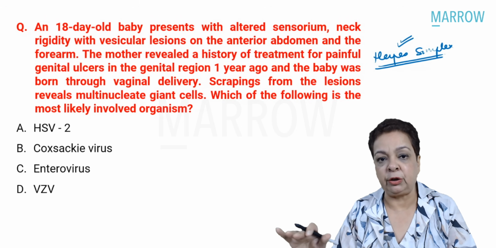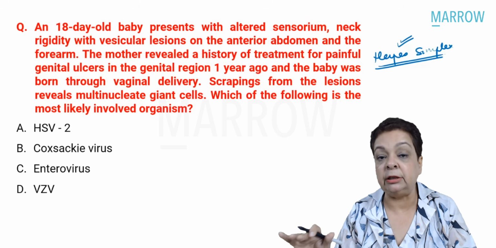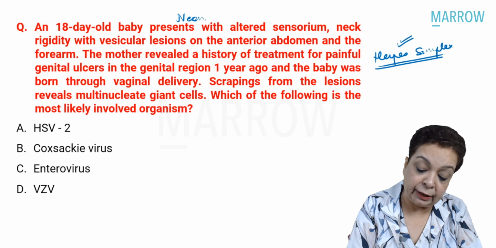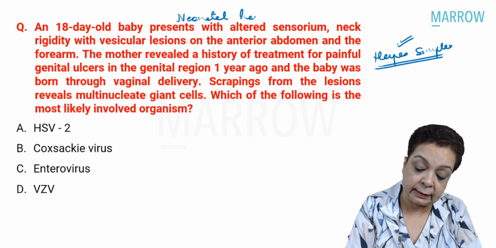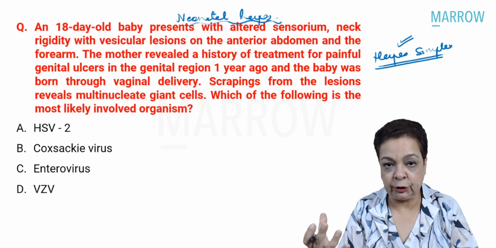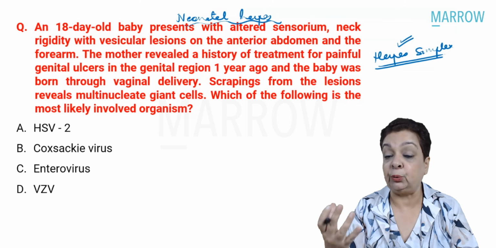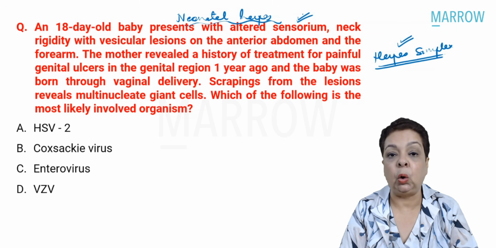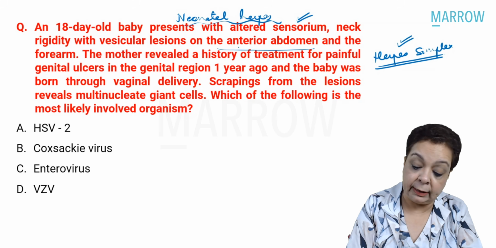The infection can transmit during vaginal delivery to the fetus, and this is presenting as neonatal herpes, which can present as both skin lesions, mucous membrane lesions, as well as encephalitis. That's the child suffering with altered sensorium with skin lesions.